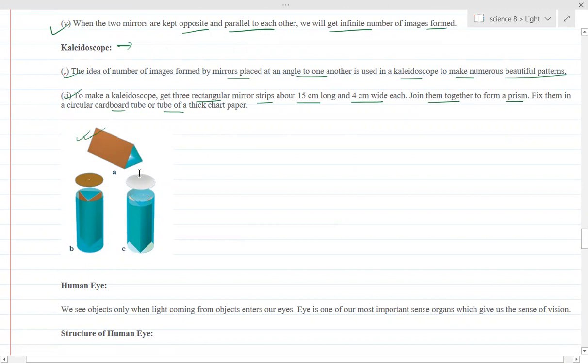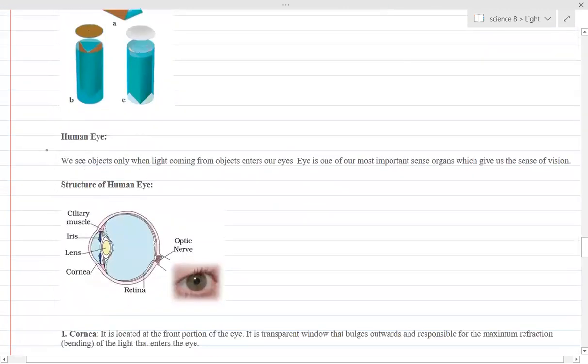The next concept in your syllabus is the human eye. We can see a diagram of the human eye, and first I would like to point out some parts. This is the retina. Retina is a layer in the eye where the image is formed. Here is a convex lens, which is bonded to the eye with the help of ciliary muscles.